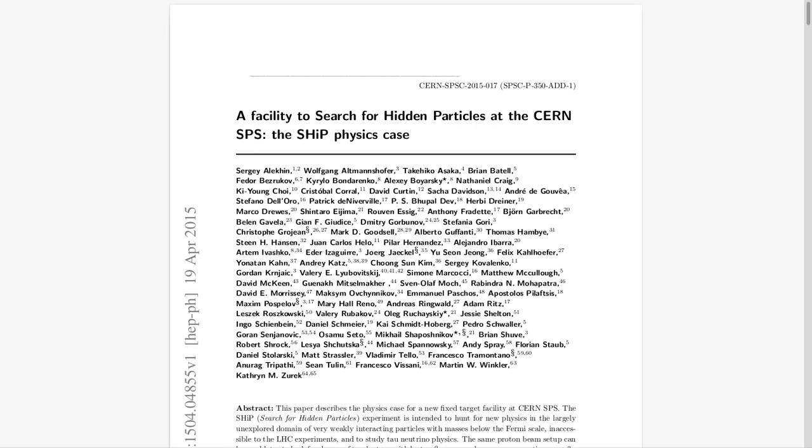Exactly. It would tell us that maybe these hidden particles are even more elusive than we thought, which would be exciting in its own right. It means there's more to discover, more to learn about the universe and how it works. I like that perspective. It keeps things interesting, right? Definitely. And speaking of interesting, we've talked about how these hidden particles could be connected to some of the biggest mysteries in physics, like dark matter and the matter-antimatter asymmetry. Right, those are huge unsolved problems. So how could finding these hidden particles shed light on something as mysterious as dark matter?